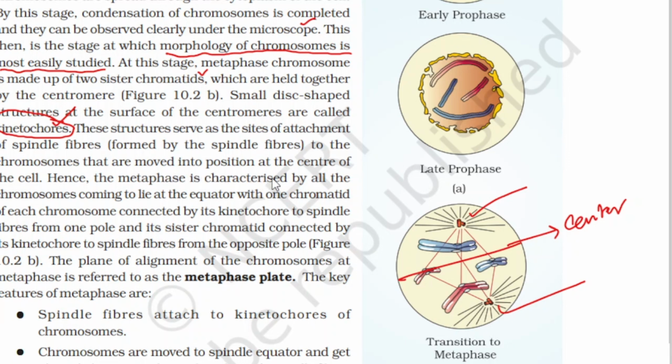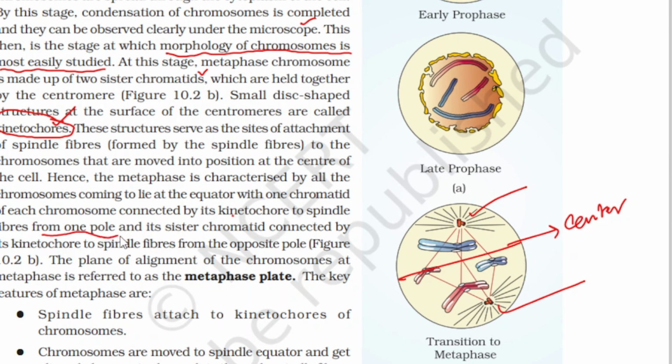Hence, the metaphase is characterized by all the chromosomes coming to lie at the equator. So at which stage do the chromosomes lie at the equator? That is in metaphase. In M phase, we have prophase, metaphase, and other stages, but there is one stage where the chromosomes come and lie at the center of the cell. That is, they lie at the equator with one chromatid of each chromosome connected by its kinetochore to the spindle fibers from one pole, and its sister chromatid connected by its kinetochore to spindle fibers from the opposite pole. So let's read the sentence again.